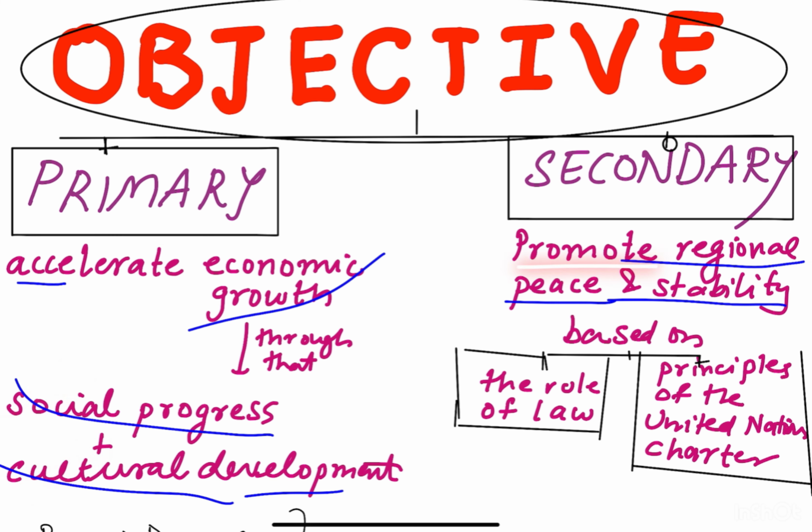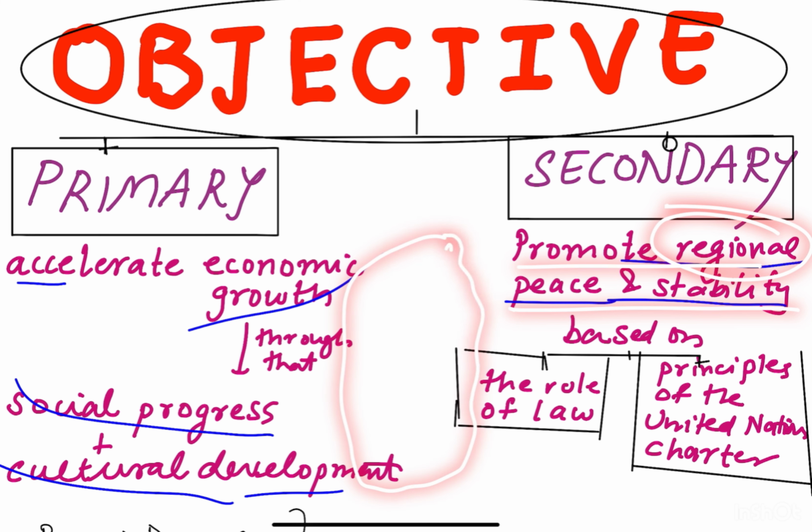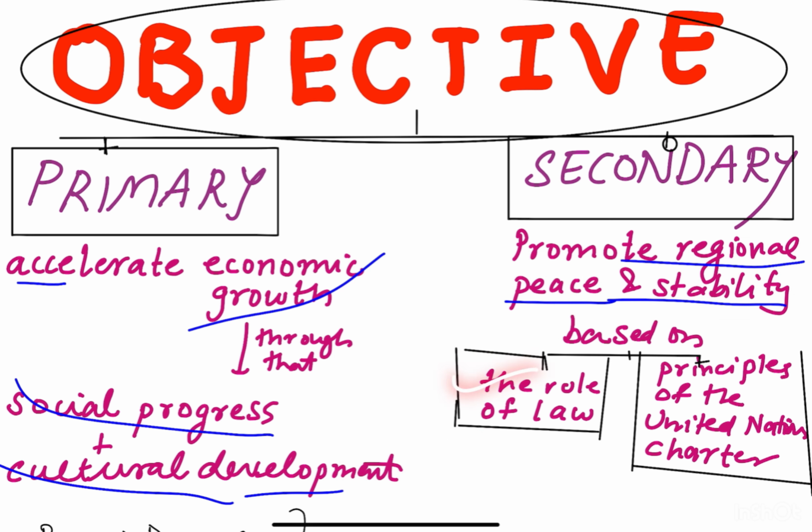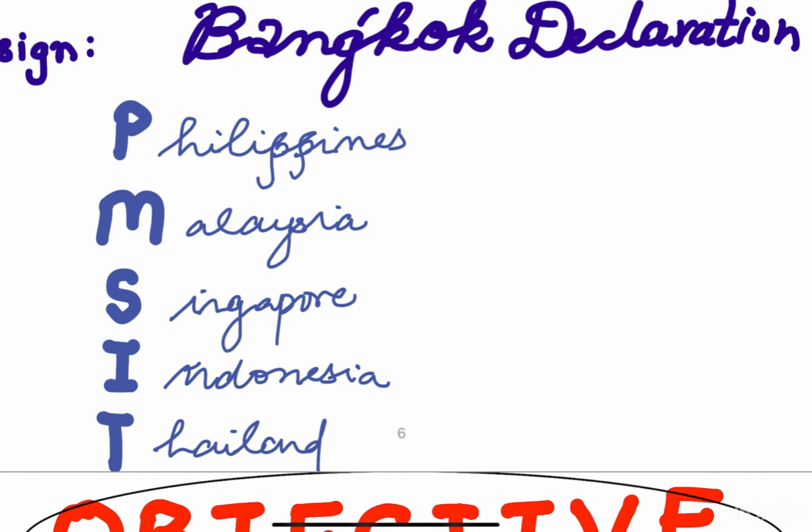Second was to promote regional peace and stability. Regional peace means in that particular region they want to maintain peace and ensure stability, and this peace and stability was to be based on the rule of law and the principles of the United Nations Charter. These were the two major broad objectives of ASEAN. Let's revise that. The primary objective was to accelerate economic growth and through that social progress and cultural development. And the secondary objective was to promote regional peace and stability based on the rule of law and the principles of the United Nations Charter.